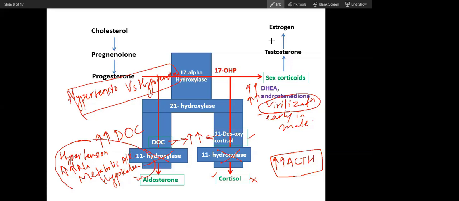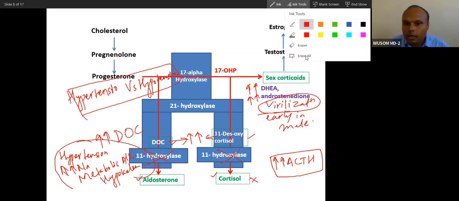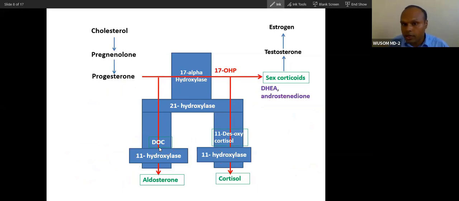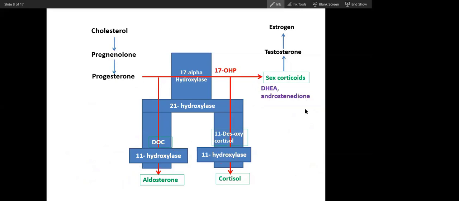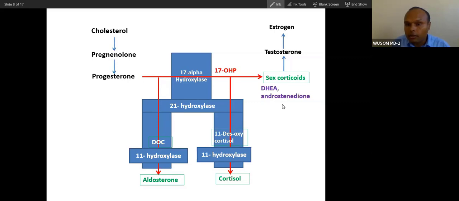Classical is generally salt wasting, but non-classical is salt retaining. And this presentation is variable, can be seen in 11 hydroxylase deficiency only.